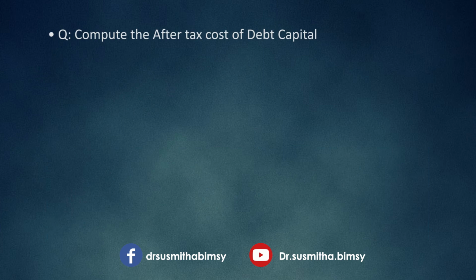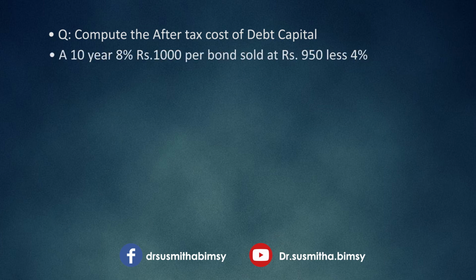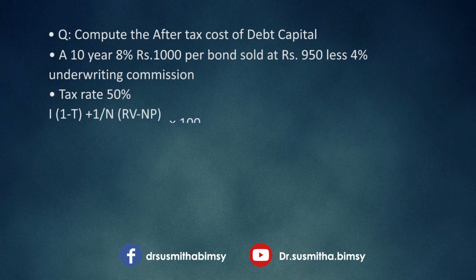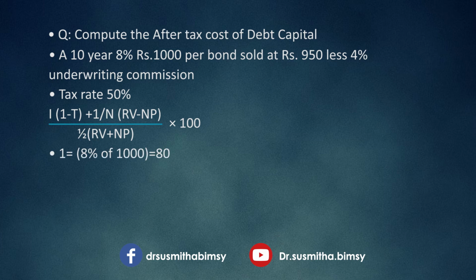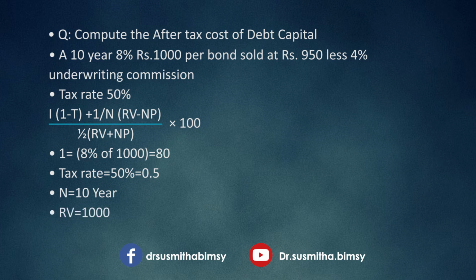Let's compute the after tax cost of debt capital. A 10-year 8% rupees 1000 per bond sold at rupees 950 less 4% underwriting commission. Tax rate is 50%. What is the equation for calculating the after tax cost of debt capital? That is I into (1 minus T) plus 1 by n into (RV minus NP), all divided by 1 by 2 into (RV plus NP), into 100.